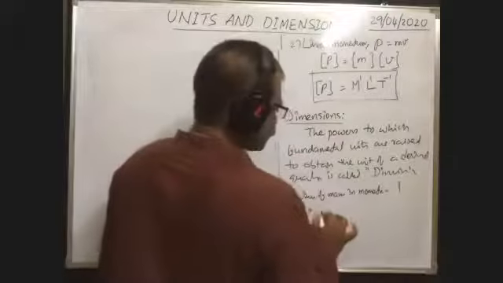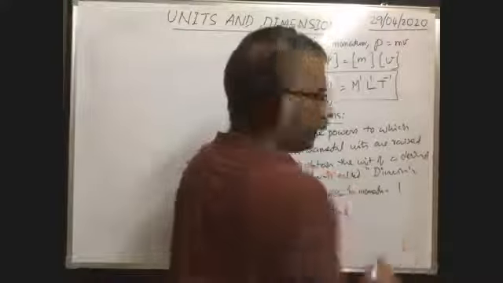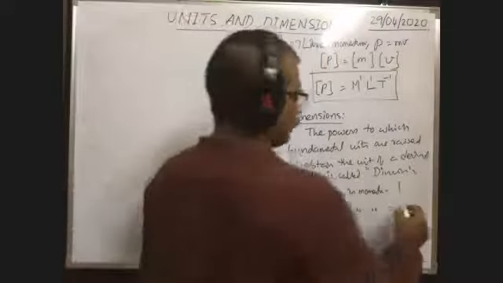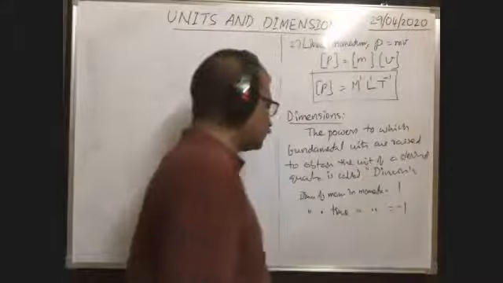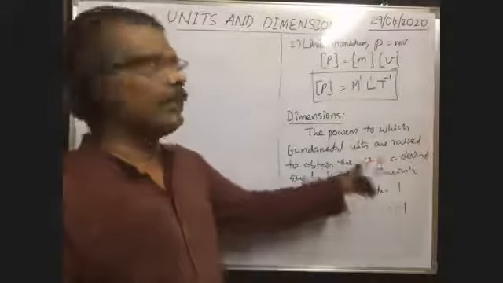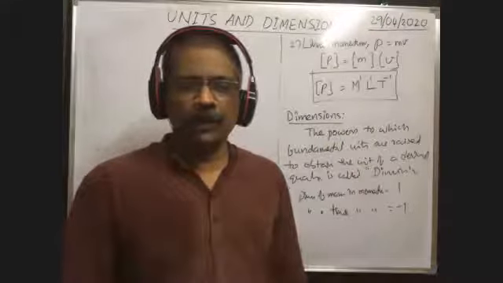Then what is the dimension of time in momentum? Dimension of time in momentum, very good Daksha, minus 1. Immediately he responded, minus 1. So dimension of mass in momentum is 1. Dimension of time in momentum is minus 1.